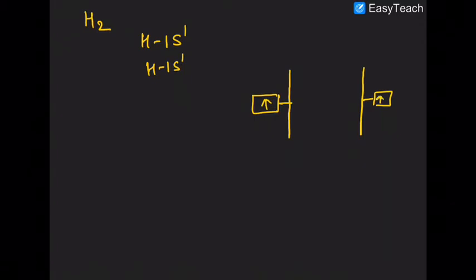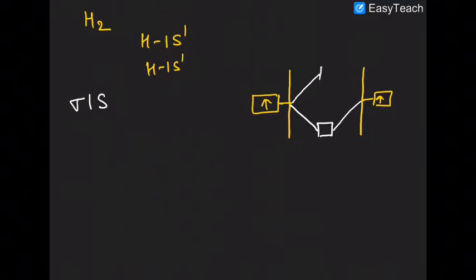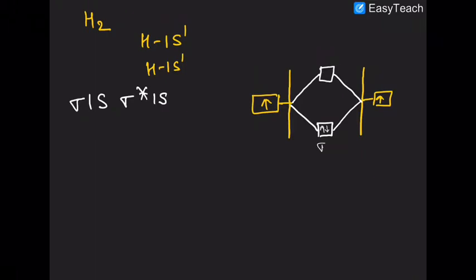Then by the constructive overlapping you have the formation of sigma 1s, and by the destructive overlapping you will get the formation of sigma star 1s. But here only two electrons are present, so both the electrons will enter the sigma 1s. So sigma star 1s, or you can say anti-bonding, will remain empty in this case.